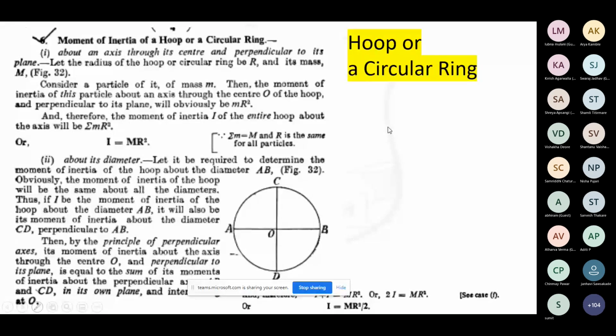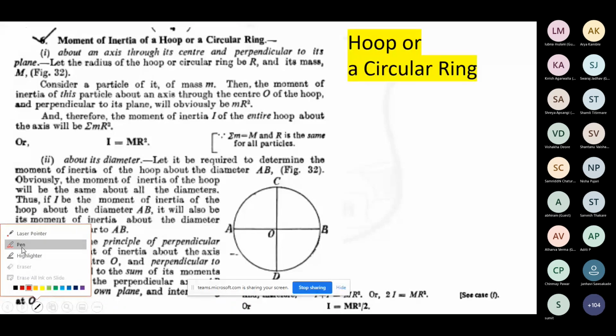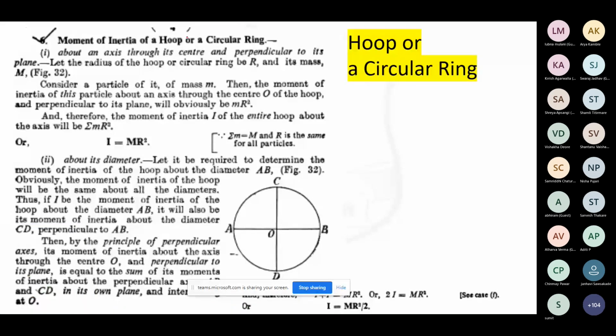Here I want to find the moment of inertia of a hoop, or a circular ring. Just like a ring you have, and you need to find the moment of inertia of such a hoop, where the radius R is given to you, and M is the mass of that particular ring or hoop.